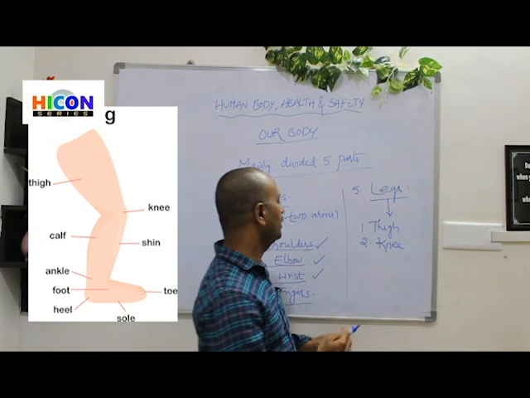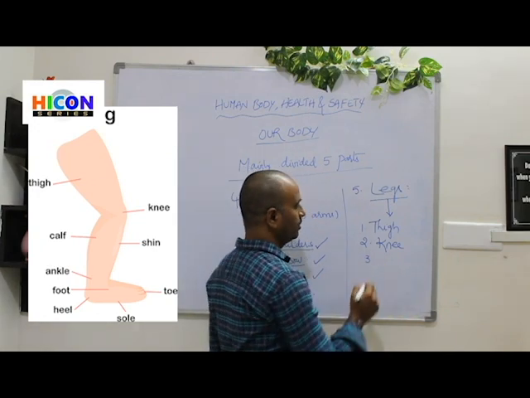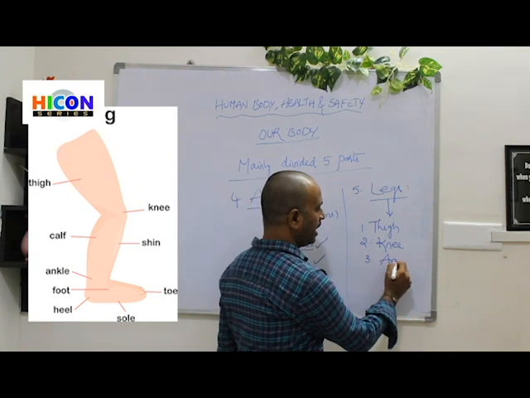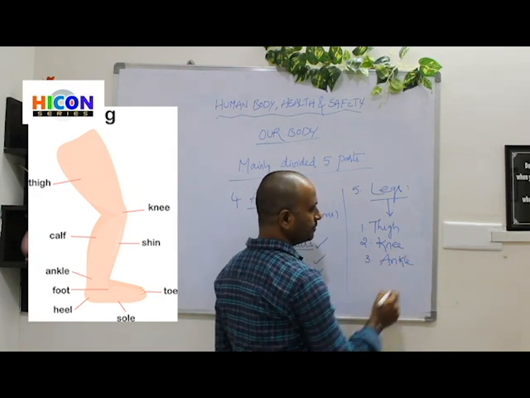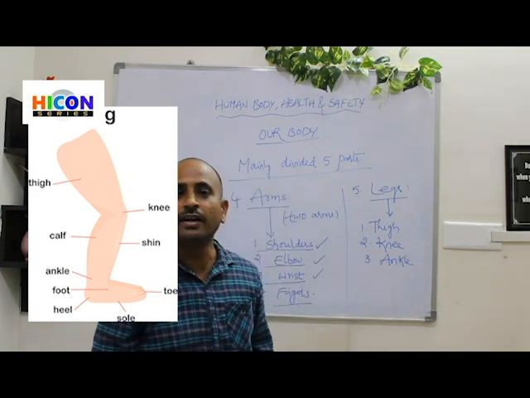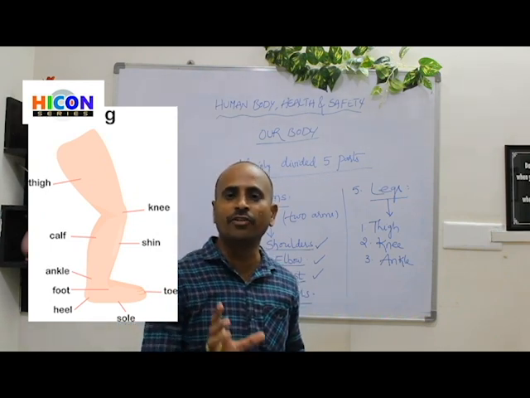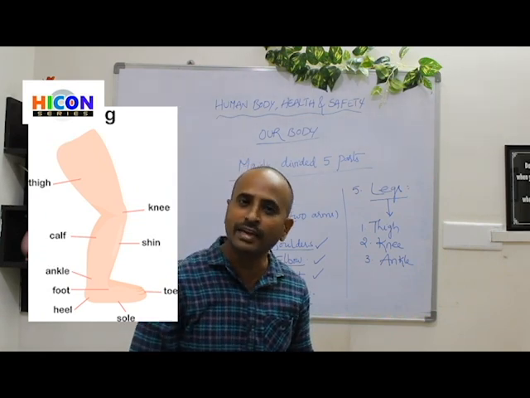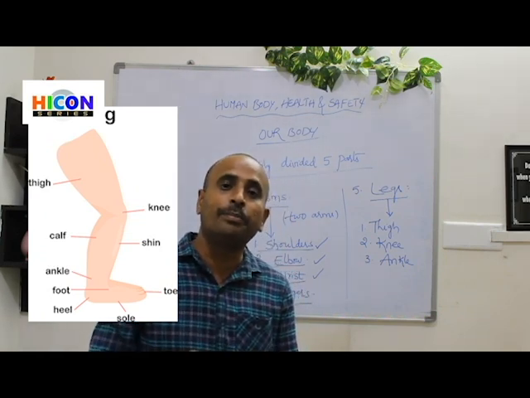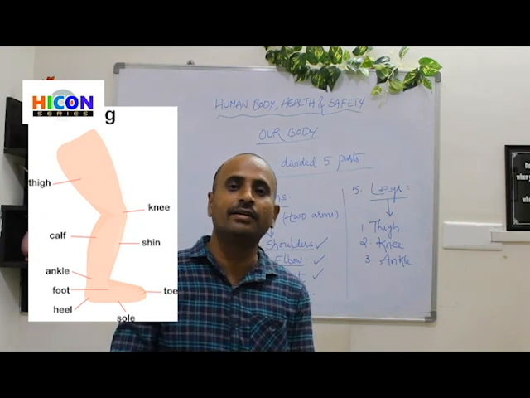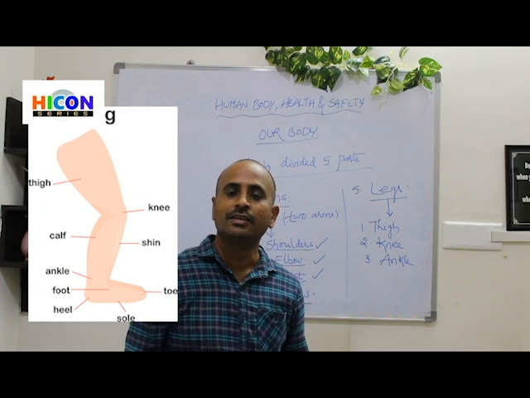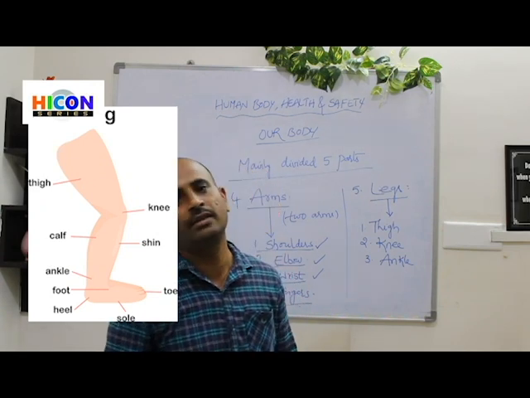Next, what does our leg contain next? Our leg contains the ankle. So where is the ankle located? Children, carefully observe the picture. Where is the ankle located? Yes, the ankle is located between the feet and leg. So that means the ankle is the bottom part of our leg.